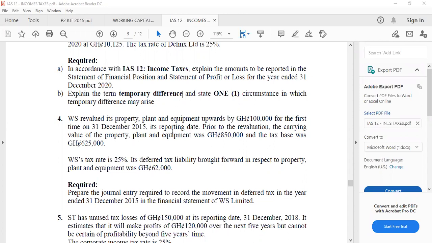Okay. So they are saying that WS has revalued its property, plant, and equipment upwards by 100,000 for the first time. That is the reporting date, the 31st December 2015. Prior to the revaluation, the carrying value of the property, plant, and equipment was 850,000. The tax base was 625,000. So assuming the asset was not revalued, what should have been the temporary difference?